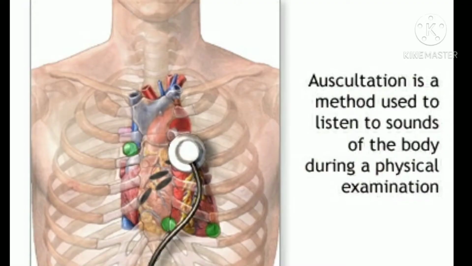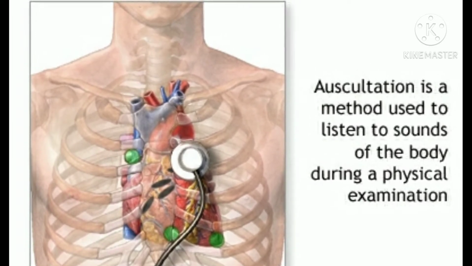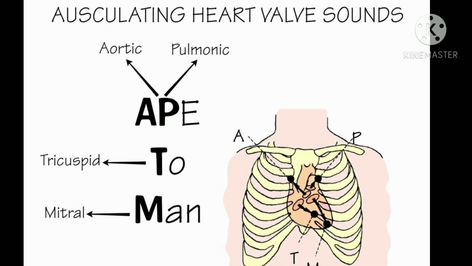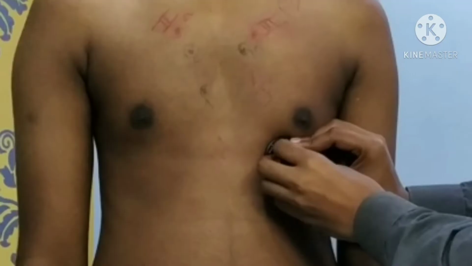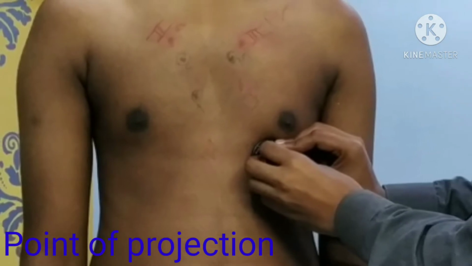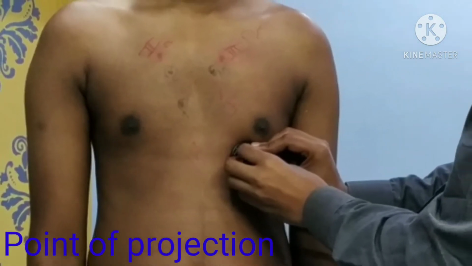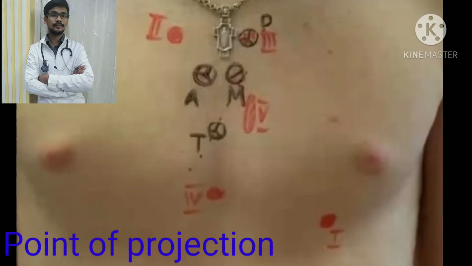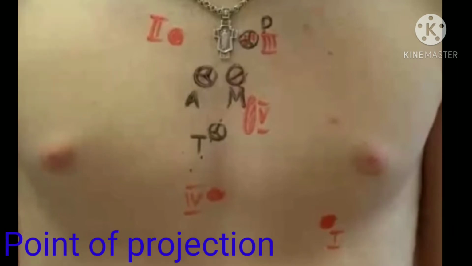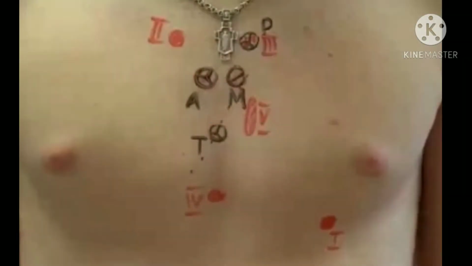In today's vlog, we are going to do auscultation of the heart. Actually, the point of projection of the valve and the point of auscultation are different in position. First of all, we discuss the point of projection of the valve. This patient is not so fair, so the marks on his chest are not so visible, so I am taking a different picture to show you all the marks of the point of projection and the point of auscultation.